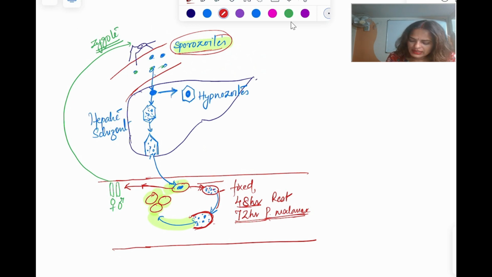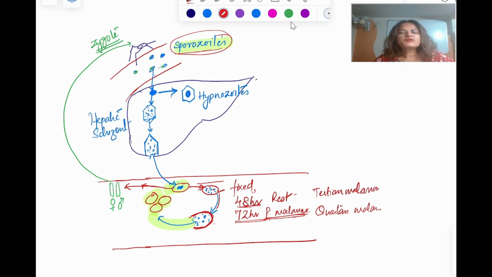So this fever is called quartan malaria, whereas the rest of the fever we call tertian malaria, occurring on every third day. Vivax, we say benign tertian malaria. Falciparum, we say it is a malignant tertian malaria. Okay. So this phase is responsible for the malarial fever.